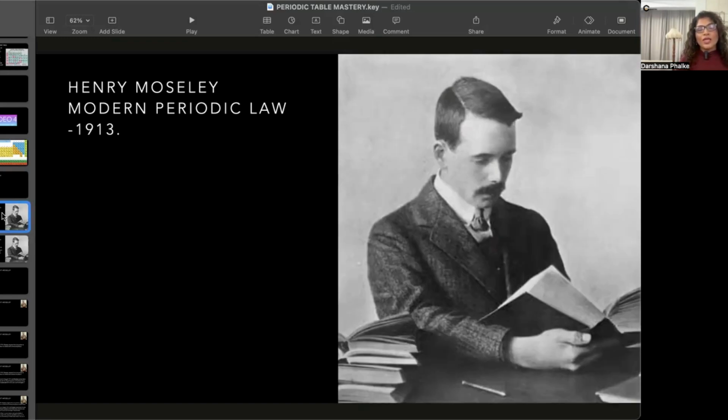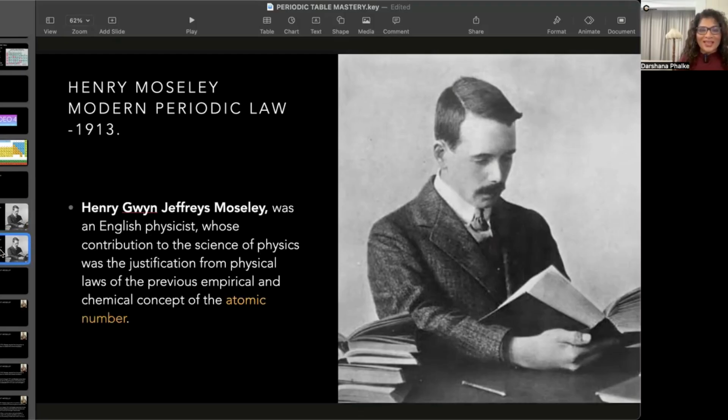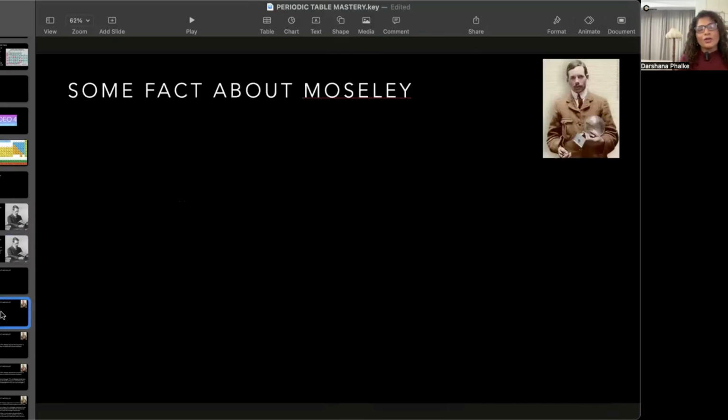Henry Moseley's story is very inspiring and a little sad. So let us look at Henry Moseley's profile. Henry Moseley was an English physicist, okay? And he has given us the concept of empirical formula, and then he's also given us the most important atomic number.